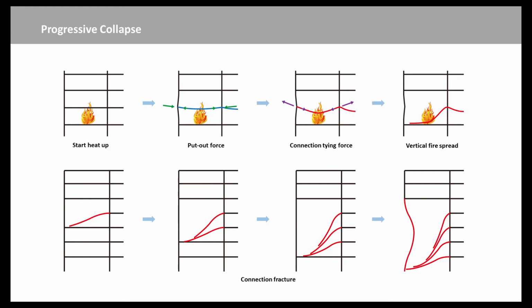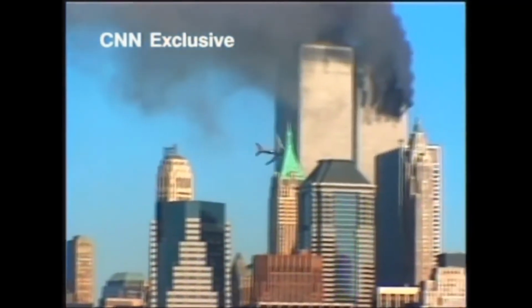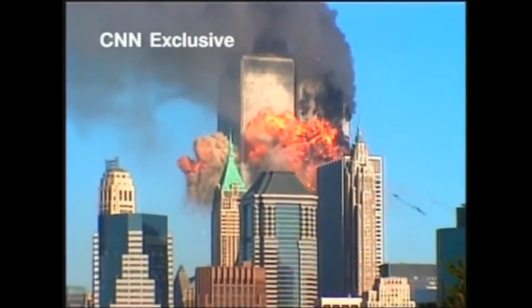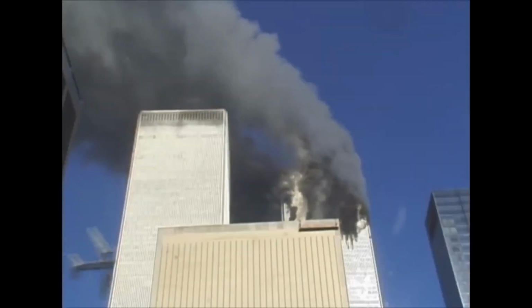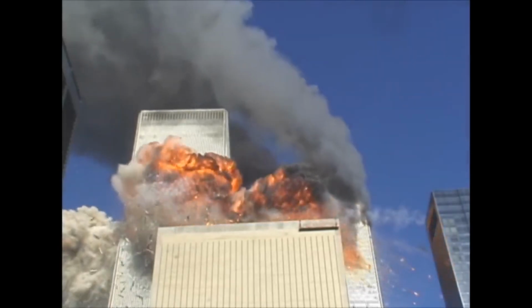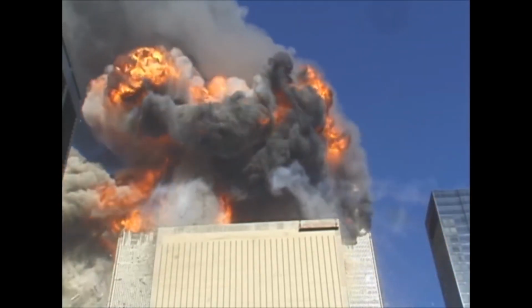The case of the World Trade Center disaster is an example to illustrate this progressive collapse and to get you thinking. The terrorist attacks on the World Trade Center resulted in it collapsing with surprising ease. More than 2,700 people died. In the case of the World Trade Center, the collapse was due to the design of the building.